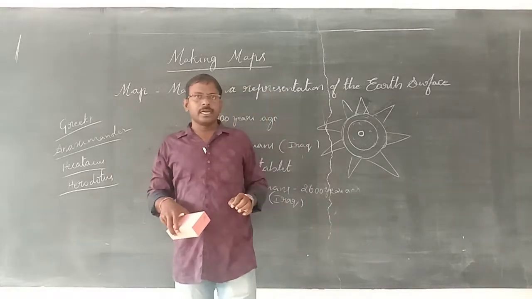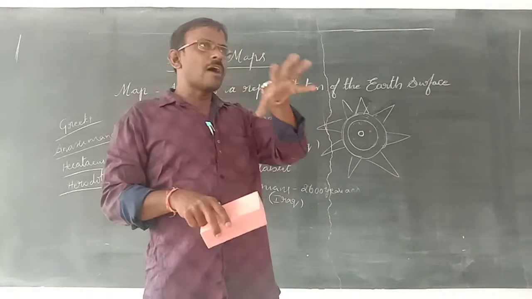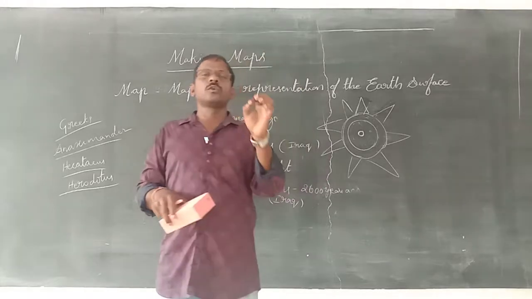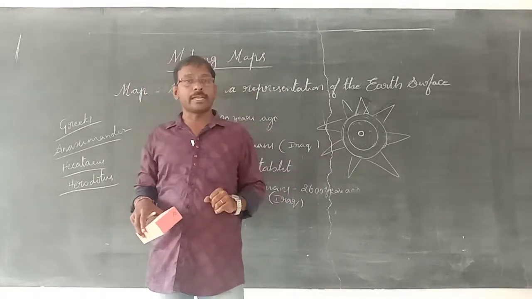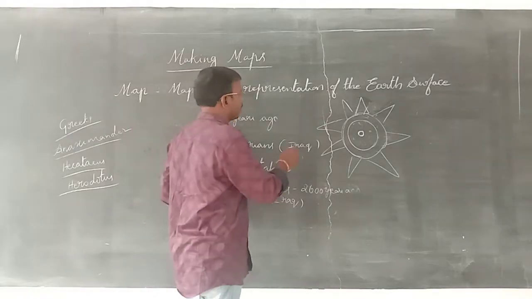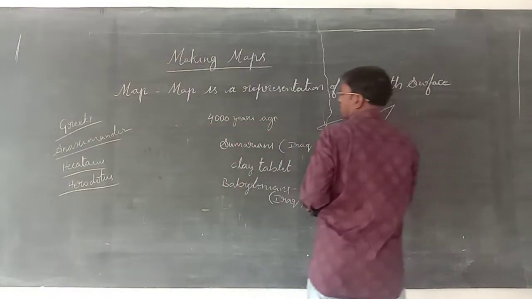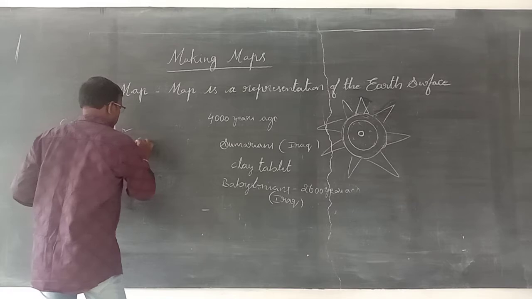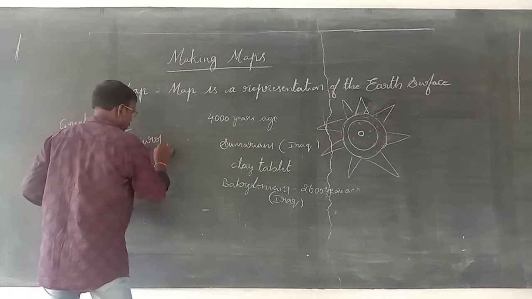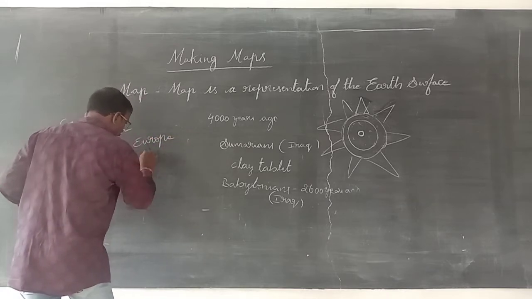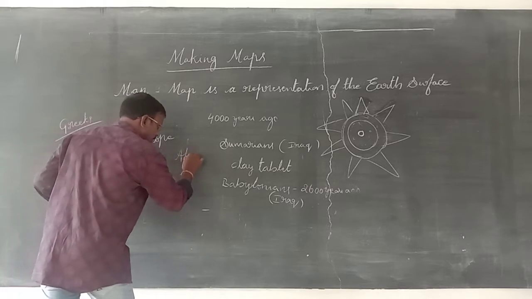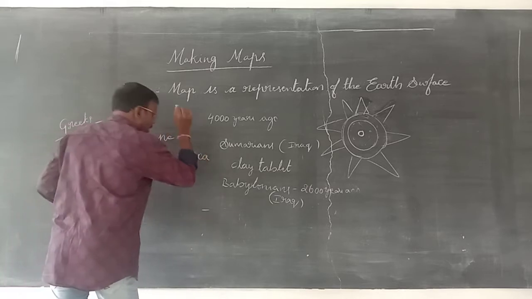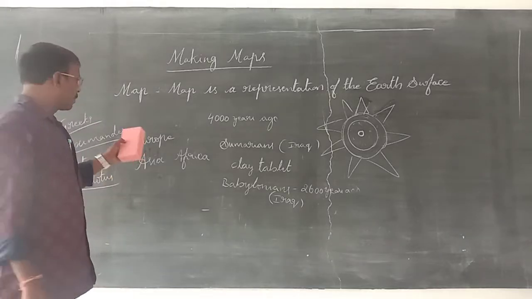According to that, they prepared a map, normally with three continents: Europe, Asia, and Africa.